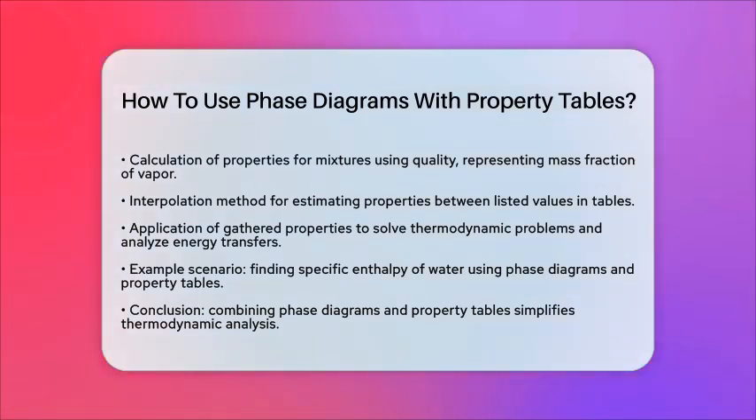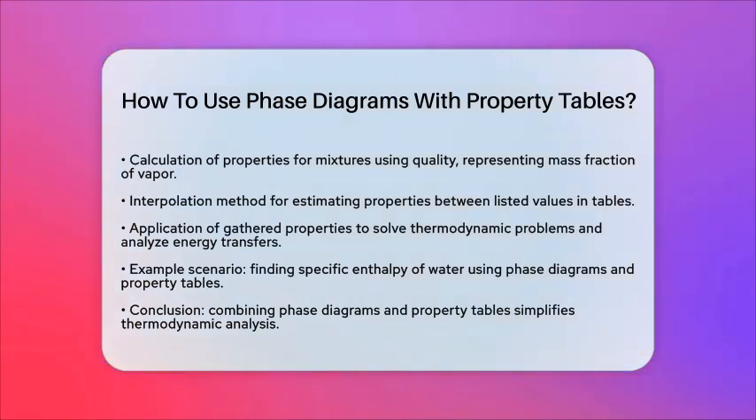For example, if you have water at a specific pressure and temperature and want to find its specific enthalpy, start by checking the phase diagram. Determine if the water is a compressed liquid, saturated mixture, or superheated vapor. Then, go to the relevant property table section. If it is in the two-phase region, find the enthalpies for the saturated liquid and vapor at that pressure. Calculate the mixture enthalpy using the quality if it is given.